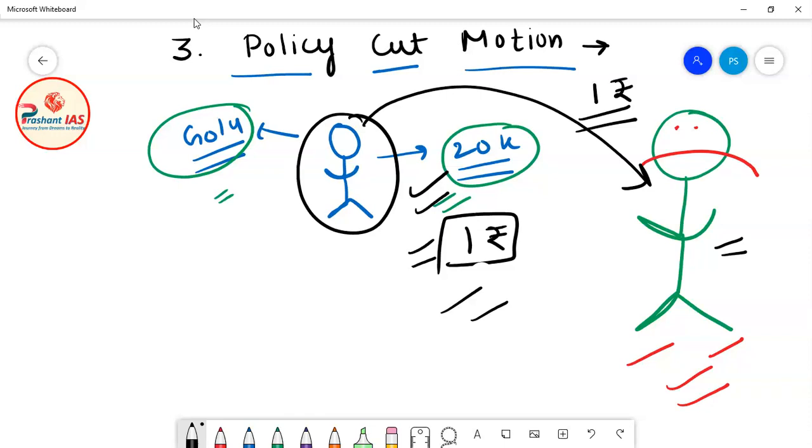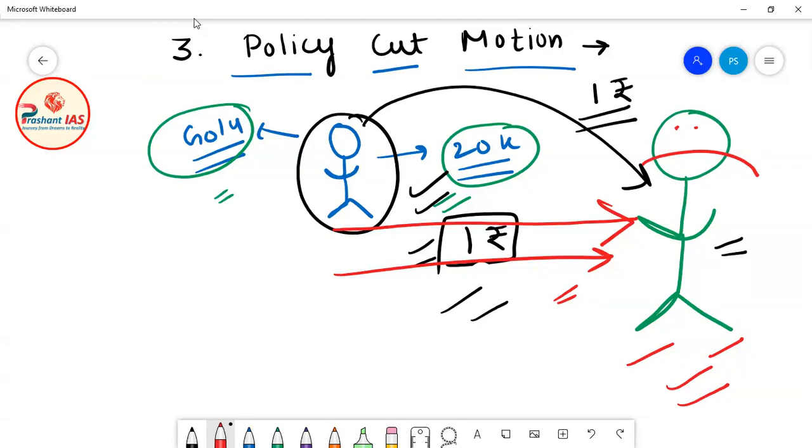Now the father will tell him, Golu, I received a complaint from one of our relatives, and he told us that you are doing bad activities and you are not studying at all. So now I will not give you money. I am only giving you 1 rupee. If you can survive with 1 rupee, then live in Delhi. Otherwise, come back home. So this time Golu was compelled, helpless, to go back to his hometown and his family. So a policy cut motion is a kind of very big punishment, where the entire demand for grant is reduced to rupee 1.